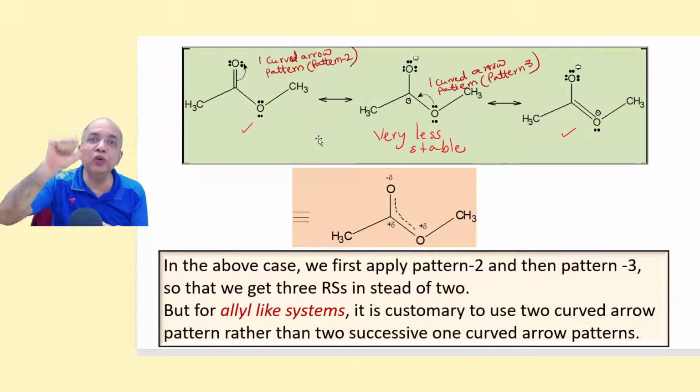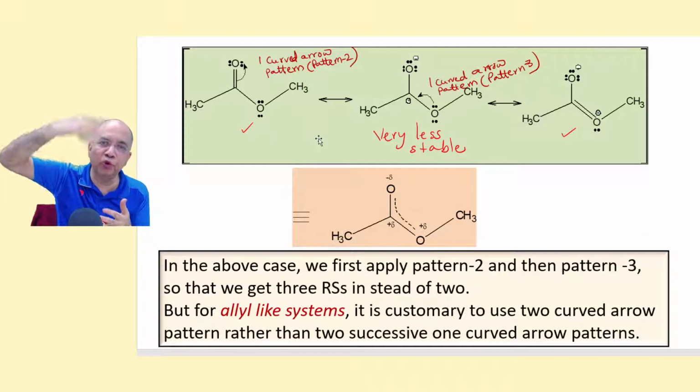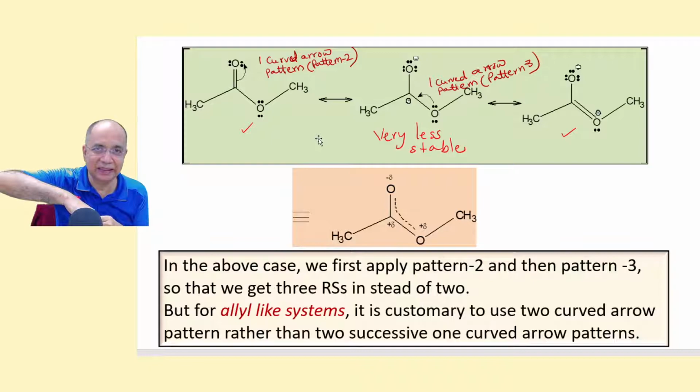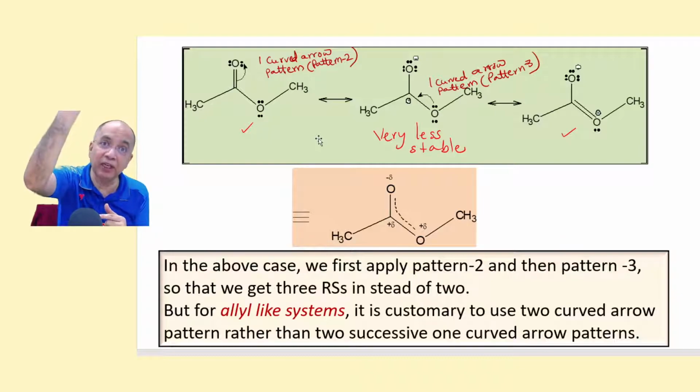The second one was not a conjugated system. A pi bond between 2 different atoms is the 1 curved arrow mark pattern to make it polar. The third one is a positive charge next to a lone pair on a heteroatom. It's a conjugated system: a positive charge next to a heteroatom having a lone pair.